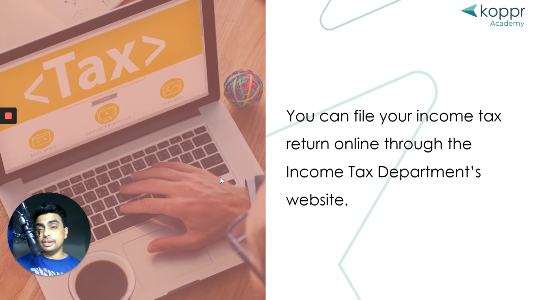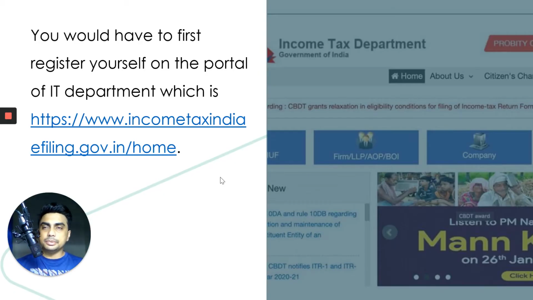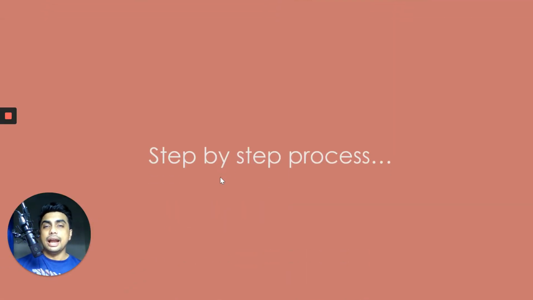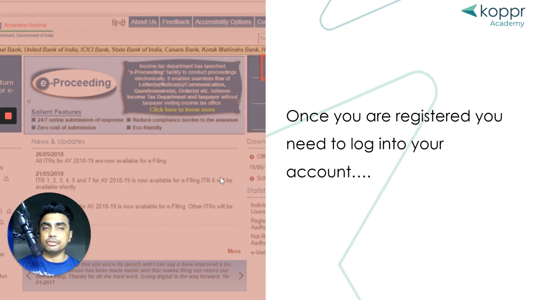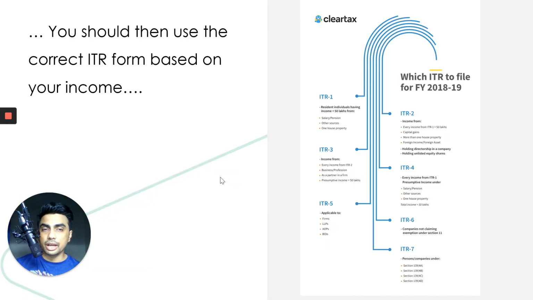You can definitely do it by yourself. You can file your income tax returns online. There's an IT department's website. This is the website URL: incometaxindiaefiling.gov.in. You have to register there, basically create an account like on any other website. You create an account here, and there's a step by step process that you have to follow. So once you create an account, you register, you log in into the account.